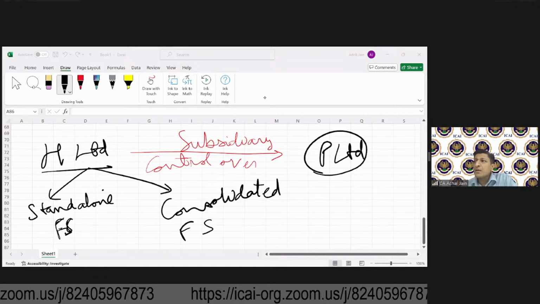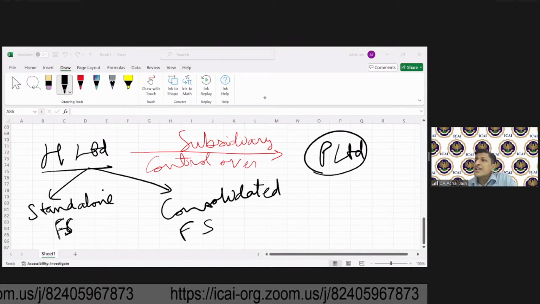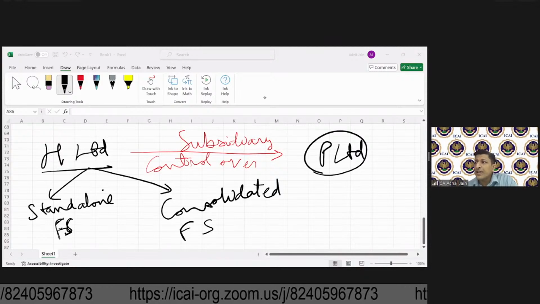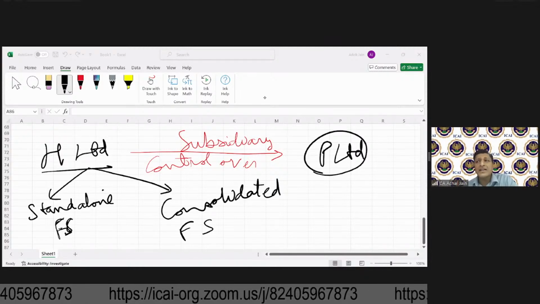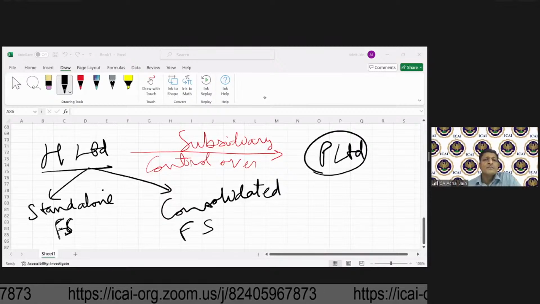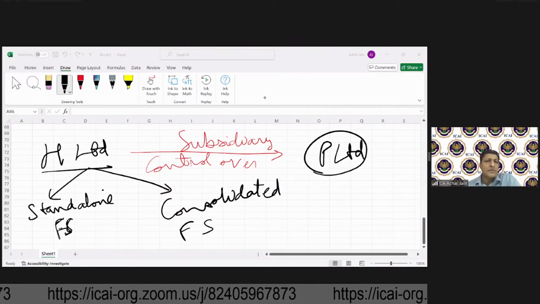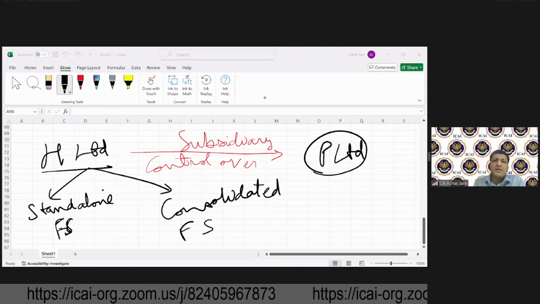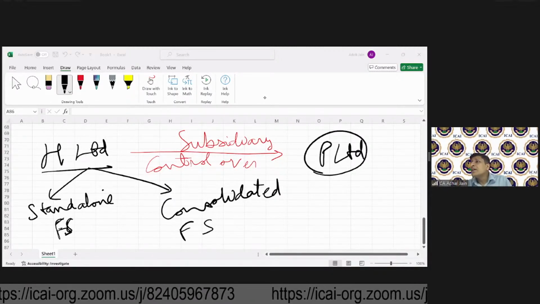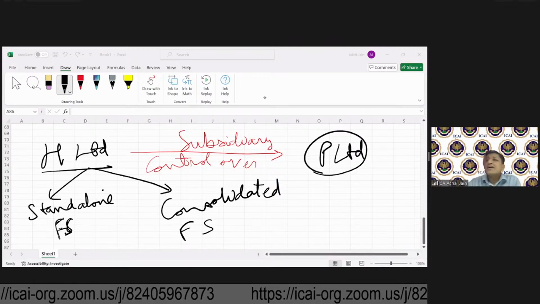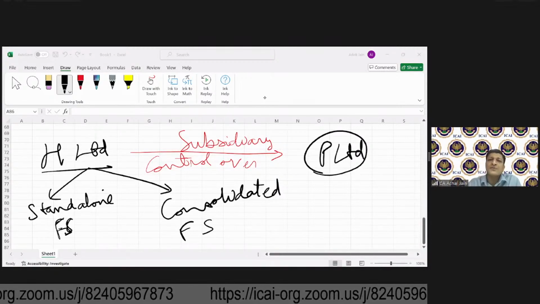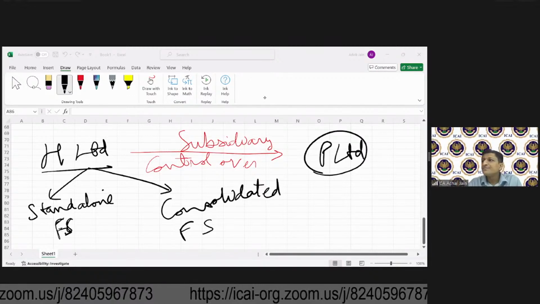Okay. So now let's come back to the queries. Harish is asking, sir, is there any chance to ask question about subsidiary and holding company amalgamate each other in the exam? Yes. What is the problem if that happens? So it may happen, but you should not worry because the concept will remain same. Then Srinivasan is asking, sir, in Ind AS also standard is same? No. So Ind AS standard is different. Its requirements are also significantly different.